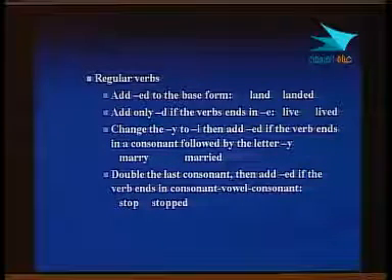So these are the forms of the regular verbs that you need to know and to learn.